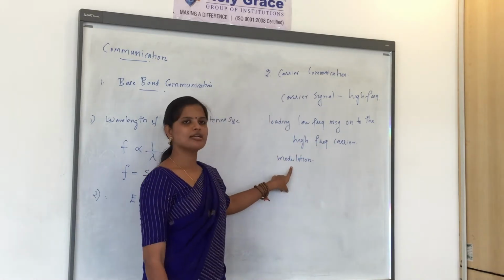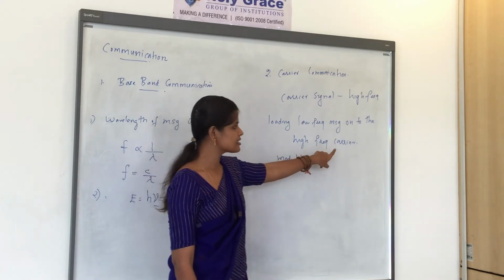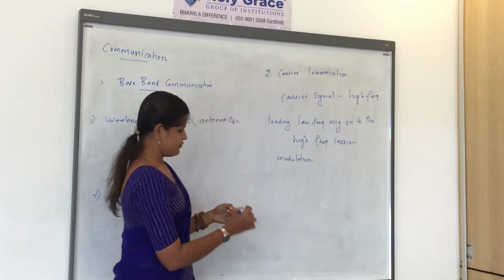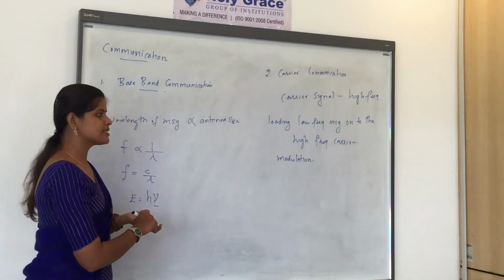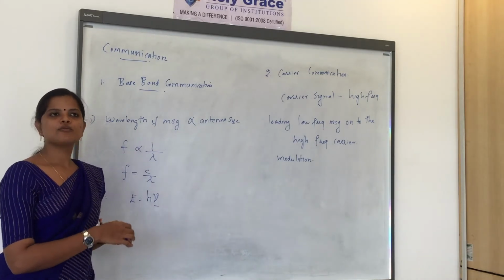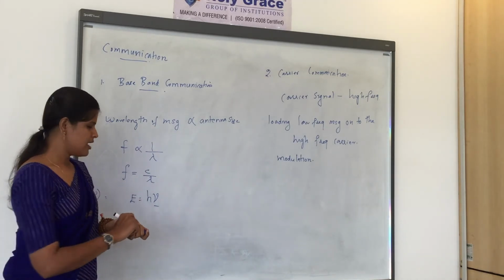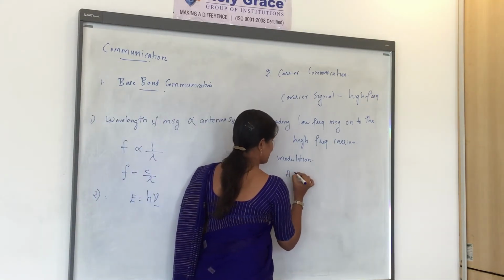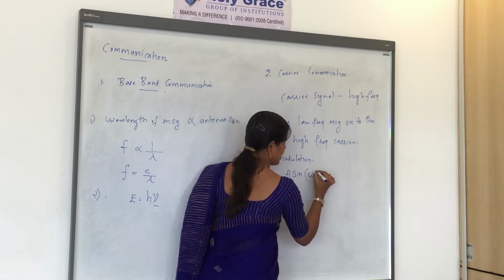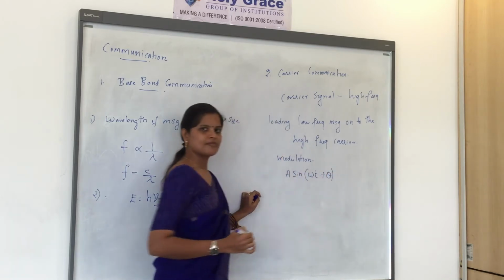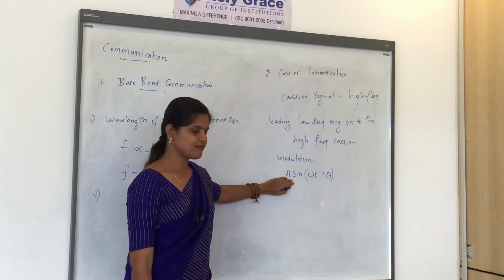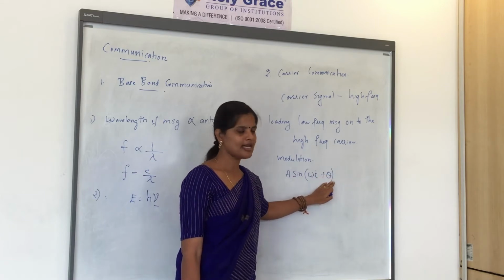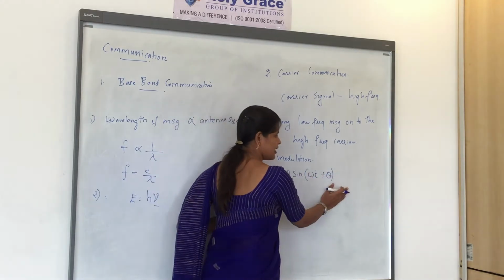Okay, so modulation is the process of changing the characteristics of the carrier wave with respect to the message signal. Clear? So we know that all the signals can be represented using a mathematical formula. So we will be considering a sine wave or a cosine wave. I am taking a sine wave. So we can represent a signal as A sin(ωt + θ). In this, A is the peak amplitude of the signal, ωt is the frequency and θ is the phase. Suppose this is our carrier signal.